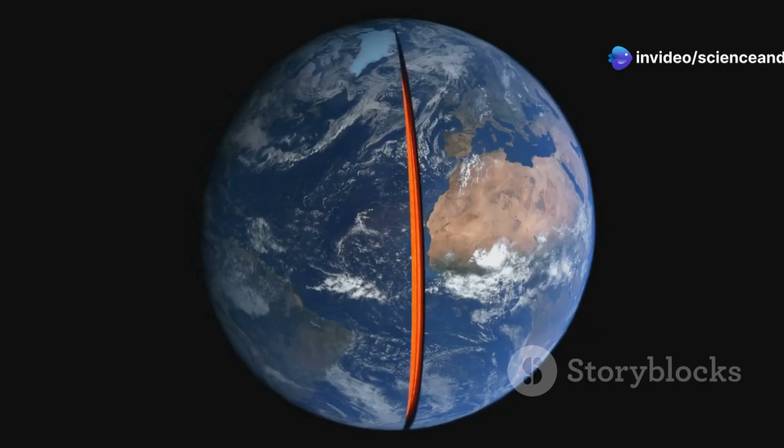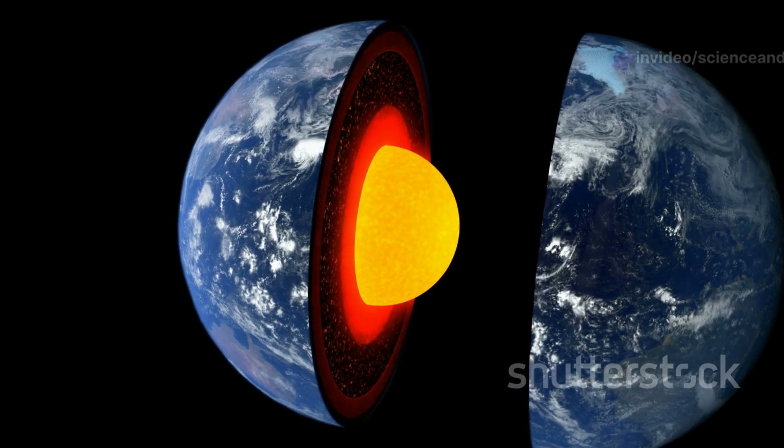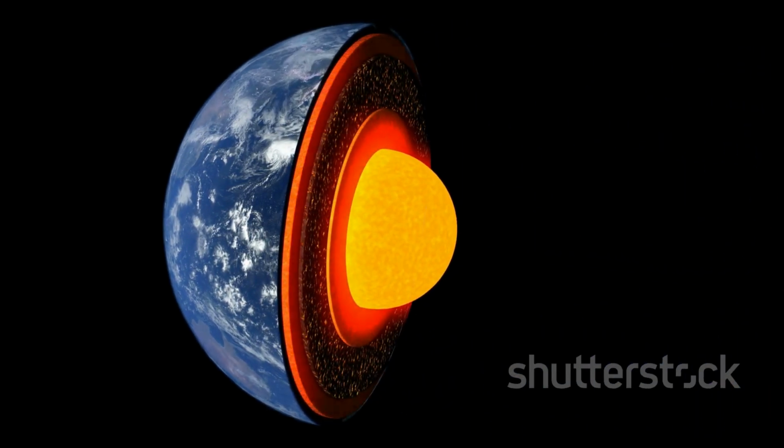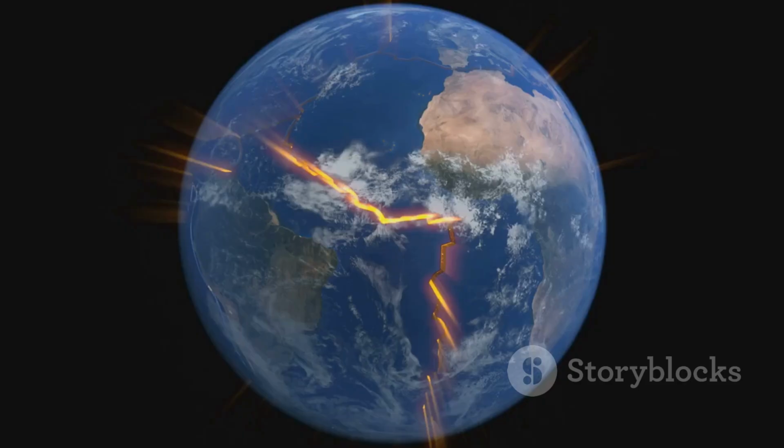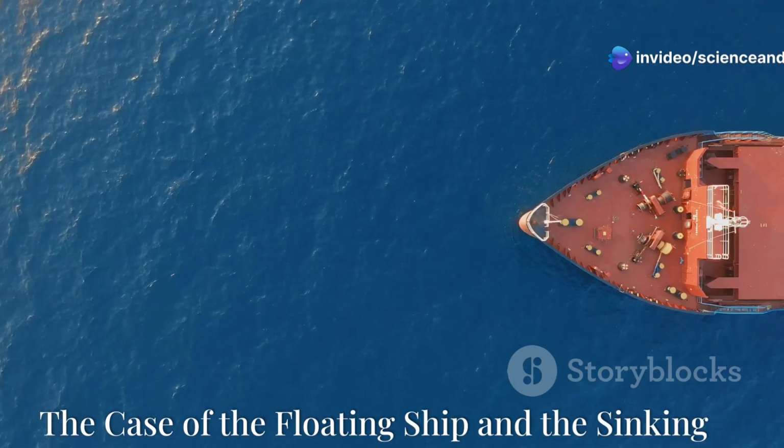Even our planet Earth has layers of different densities. The Earth's core is incredibly dense, while the crust we live on is much less dense. This difference in density plays a crucial role in many geological processes.